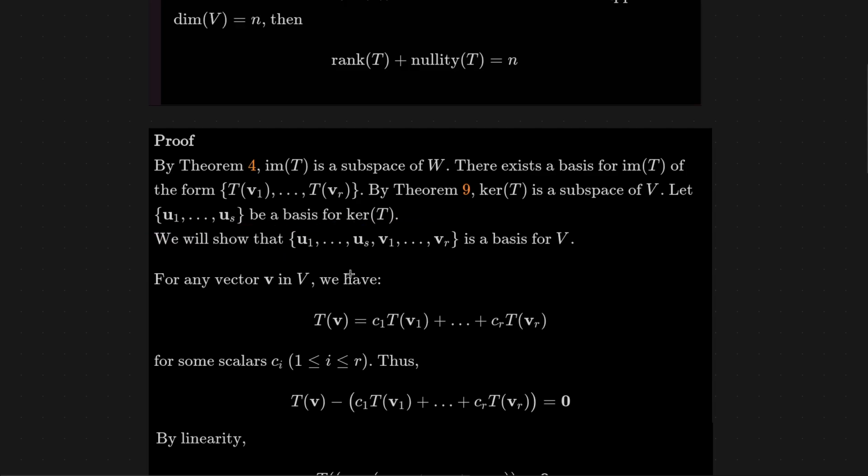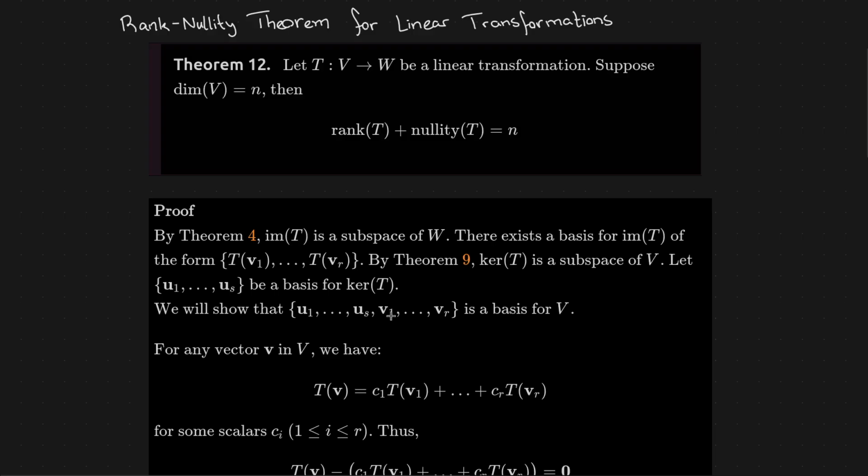We want to show the basis for the kernel together with the pre-image of the basis of the image of T. Those vectors together, the u's and the v's, form a basis for V, and that would actually show this result.